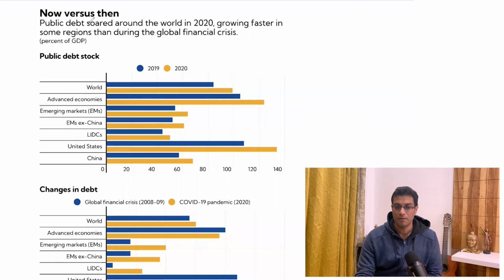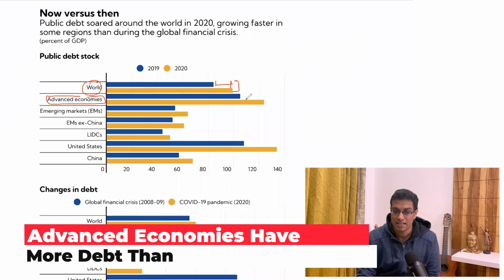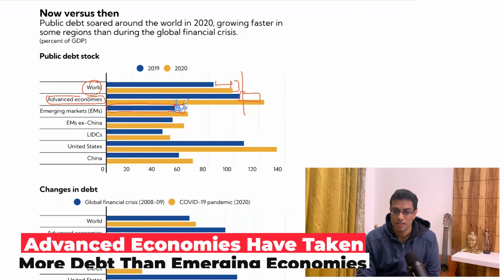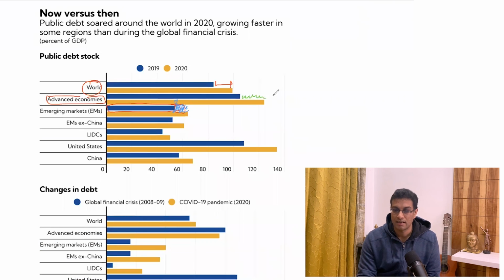Now, this is depicted in the IMF data also, and let me show this to you. You can see that this is the world debt, and this entire difference between the blue line and the orange line is how much it has grown. But what about advanced economies? Advanced economies have taken more debt compared to anyone else. This orange chart shows the amount of debt taken. But for emerging markets, if you see the difference, this difference in blue is not that much compared to this green color. Why is that?